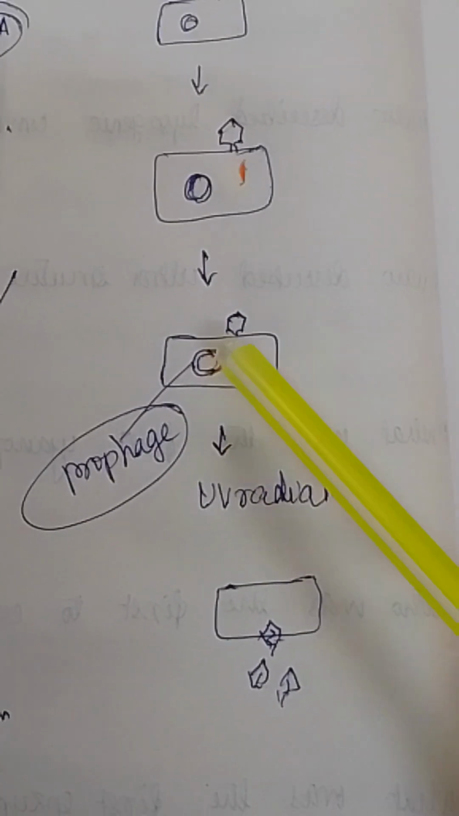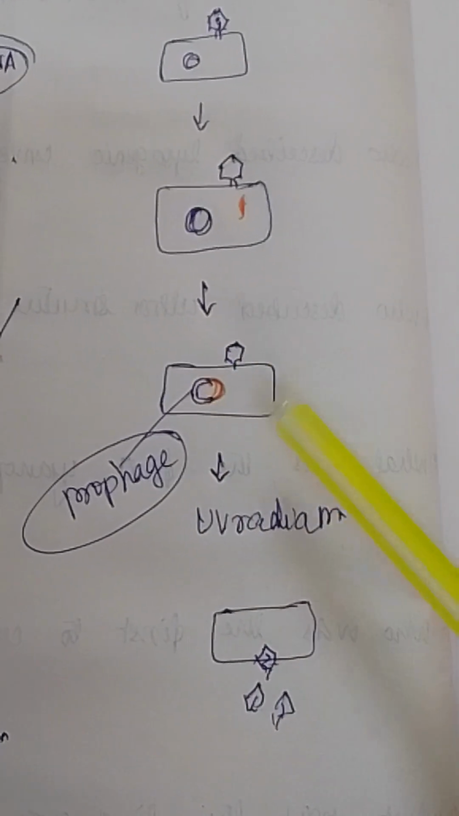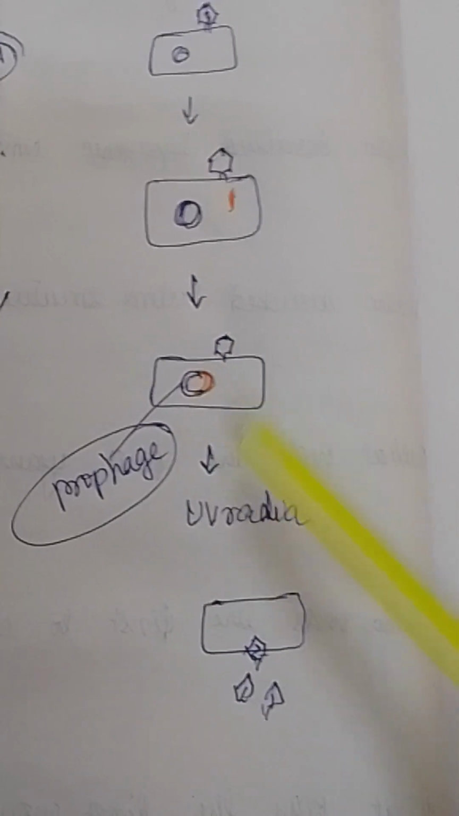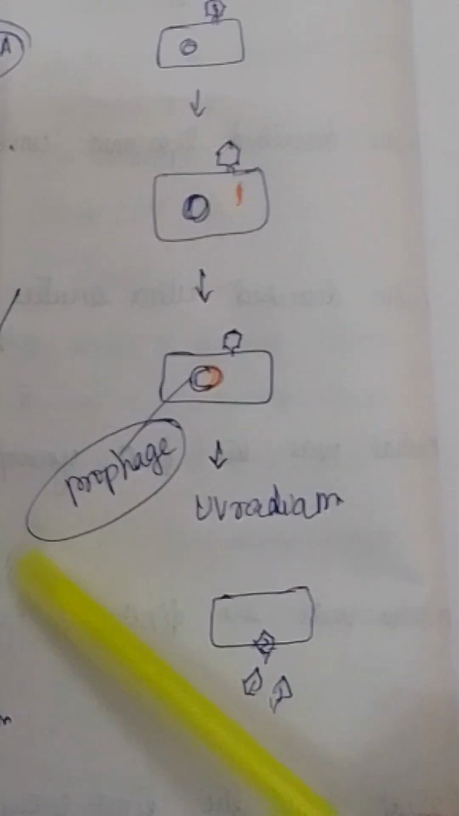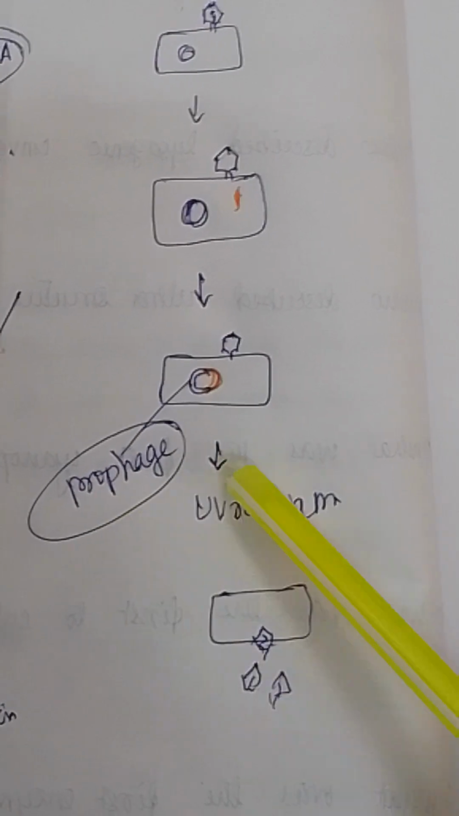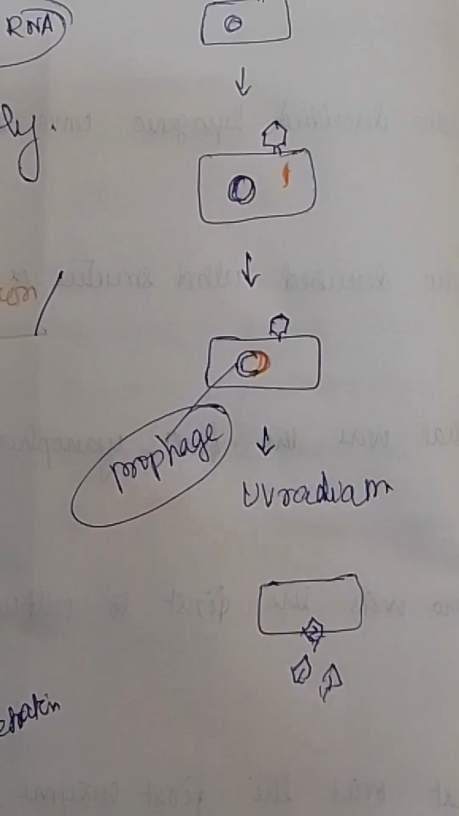Here the integrated chromosome, that is the viral genome integrated with the bacterial chromosome, is called prophage. This is an important MCQ, so please note it down.